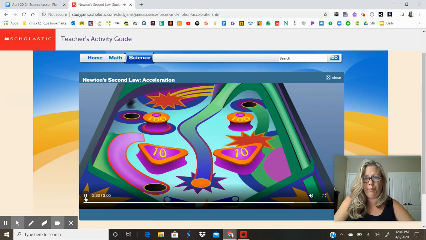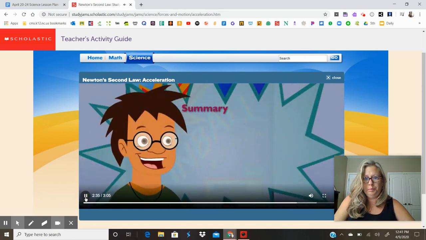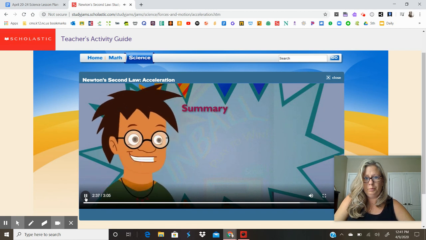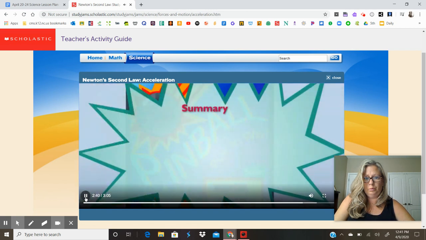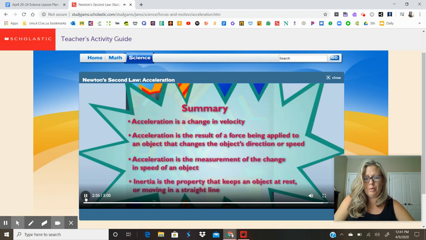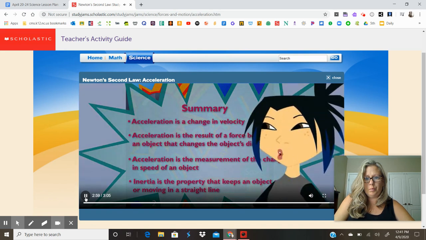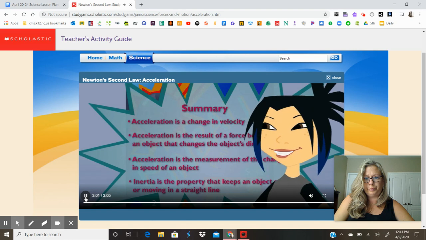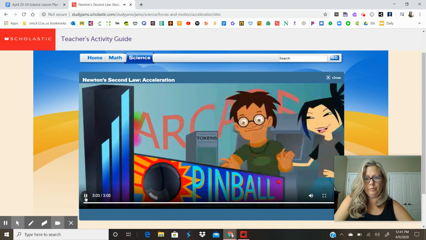Acceleration too? You got it. Whew! Acceleration's quite a ride, but I think you got me up to speed on what's happening here. Acceleration is a change in velocity, the speed and direction of an object. When a force is applied to an object that changes the object's direction or speed, acceleration occurs. And until that change happens, inertia's always at work, keeping an object at rest or moving in a straight line. Sounds to me like you're all up to speed when it comes to acceleration, Sam. But now it's time to excel where it counts.